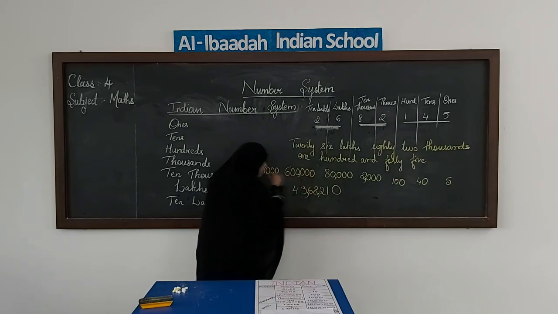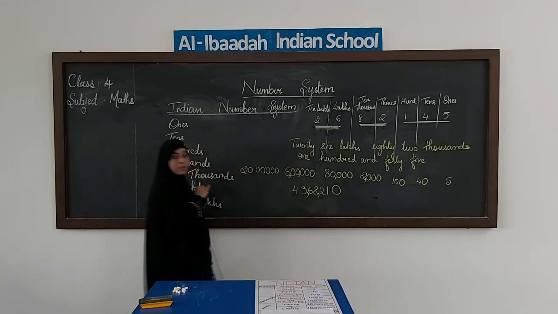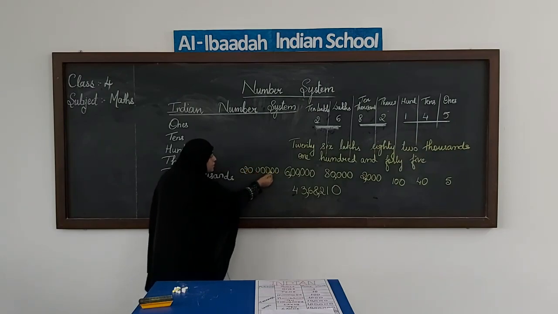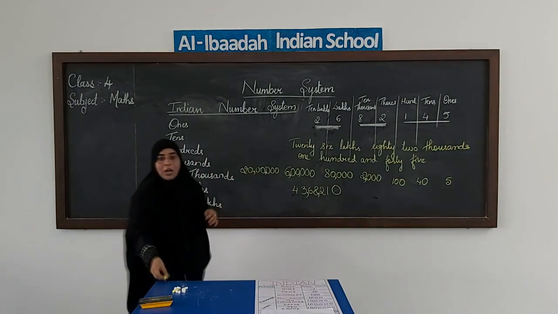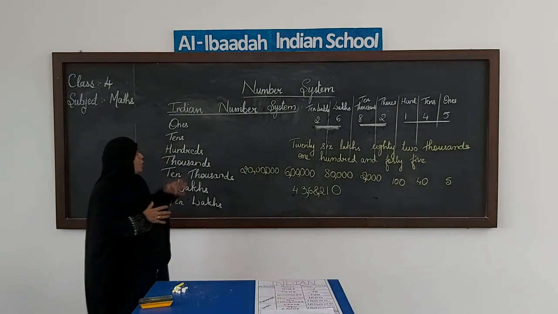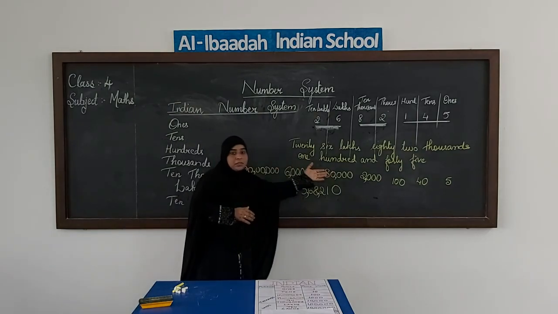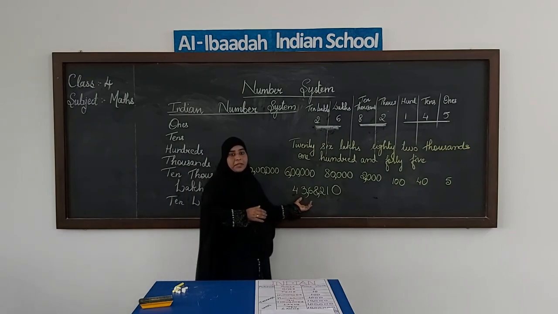Ones, tens, hundreds, 1000, 10,000. We have 3 more digits over here. Here we will go for the second comma. So first after 3 and then after 2 places. Then here what will be the sequence? First 3, then after 2 and then we have 2 more. I hope you have understood how we read the numbers in Indian system. What are the places that we have in Indian system? What are the place values the digits will take when they are in these places? And how to use the commas.